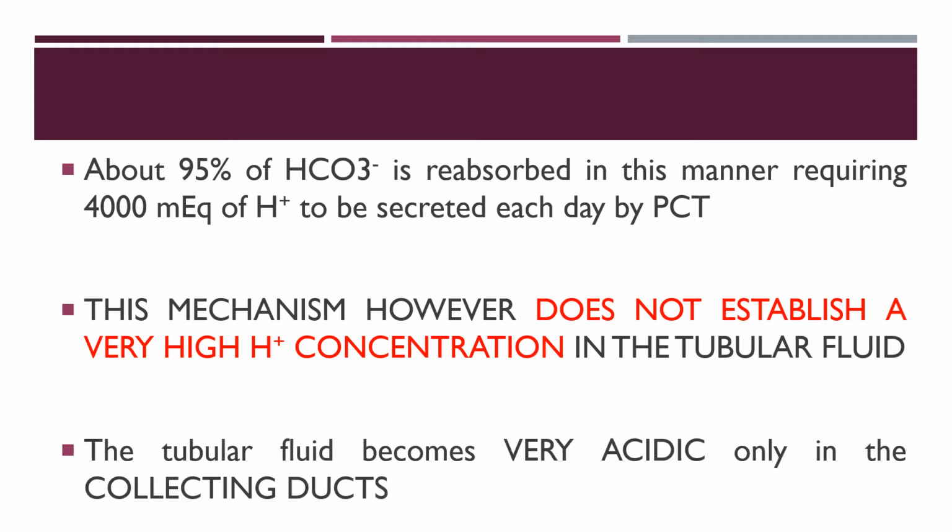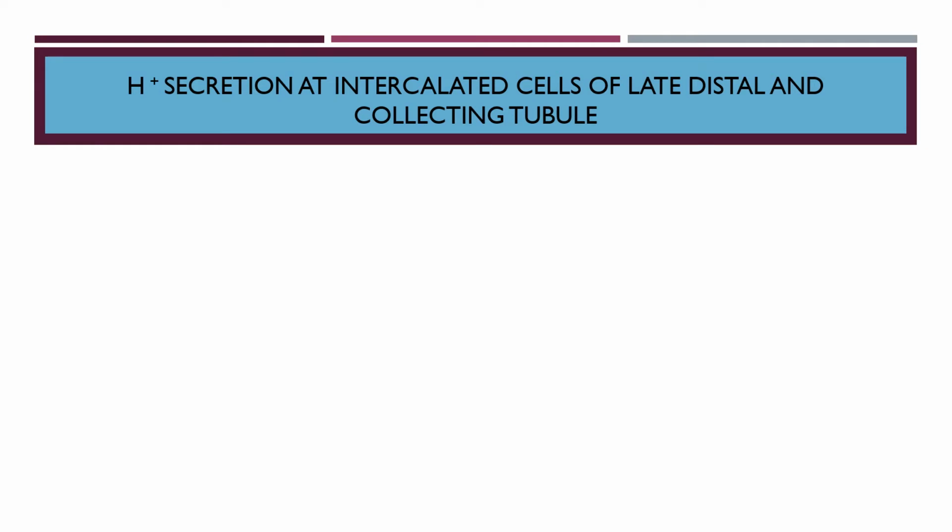The tubular fluid becomes very acidic only in the collecting ducts. So the actual acidification mechanism takes place in the collecting duct. So now we want to know how the collecting duct works to excrete H+, reabsorb HCO3-, and make the urine acidic. Now in the late distal part and the collecting tubule, H+ secretion will occur through the intercalated cell.